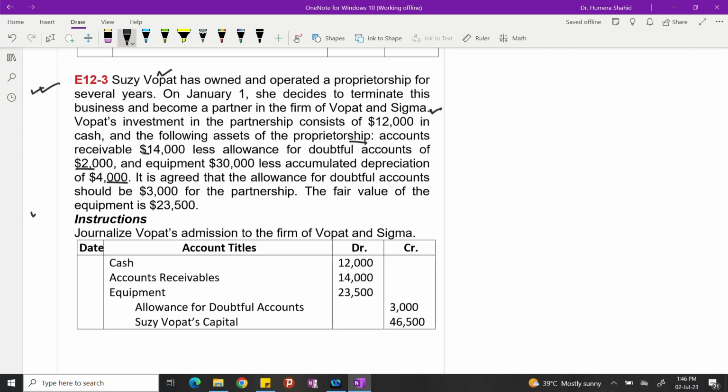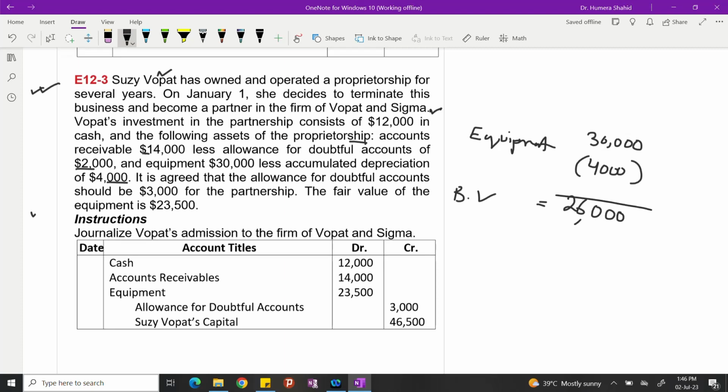Now, listeners, equipment book value we have to calculate, right? So equipment cost was 30,000 and its accumulated depreciation was 4,000. The book value of equipment is 26,000. Now remember the rule, we do not record the non-cash assets based on book value. We record them based on fair value or market value. Anyways, let's move towards the remaining discussion.